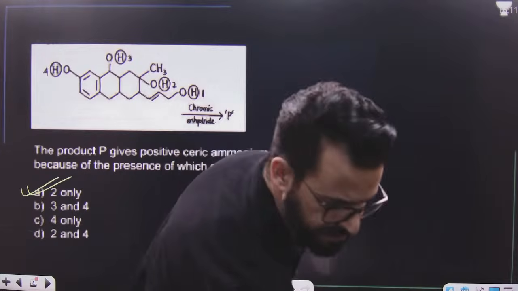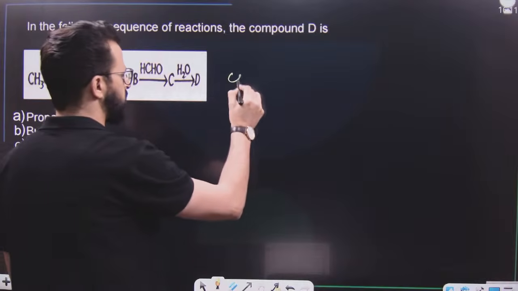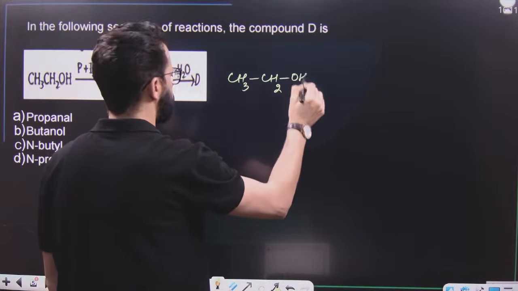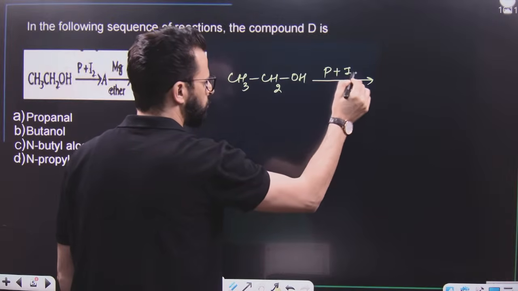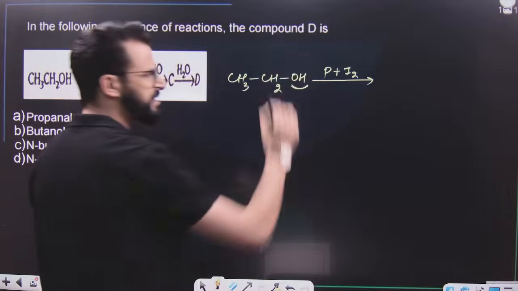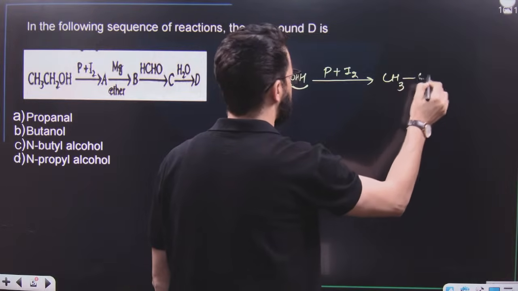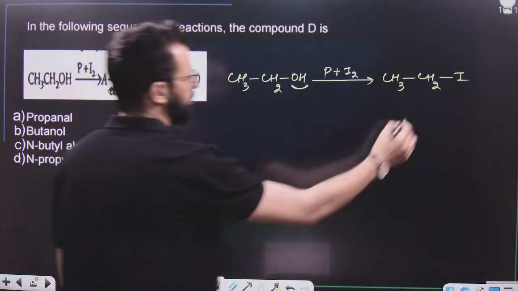Now, after this, we will be having another question. Question says, in the following reaction sequence, the compound D is. You are having CH3CH2OH. Then this on treatment with P plus I2, we know it will replace this OH by iodine. That means first of all, we will get this one. After that, this is A.